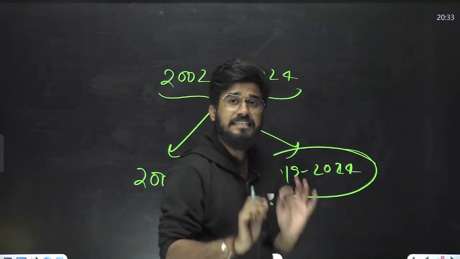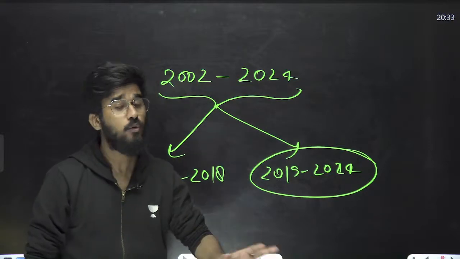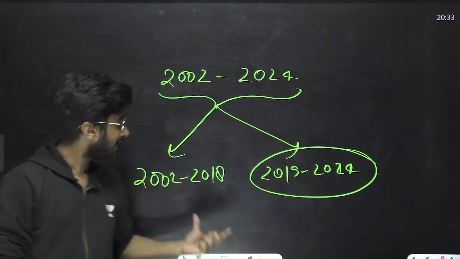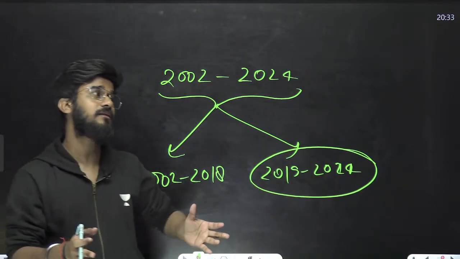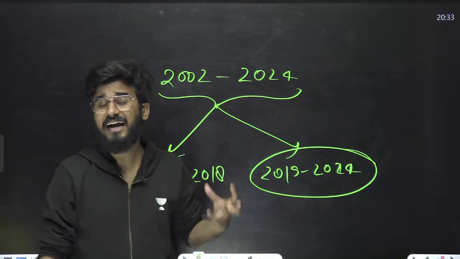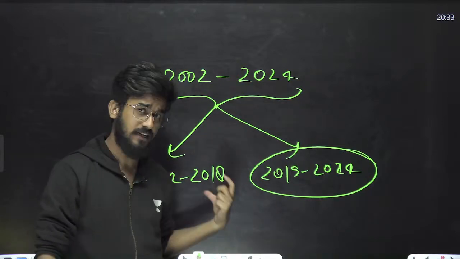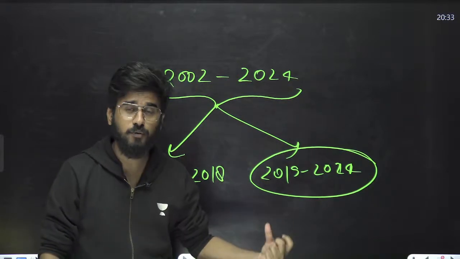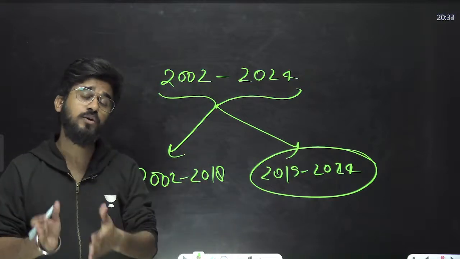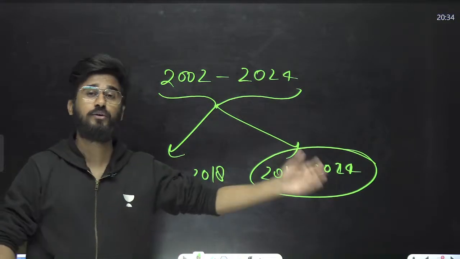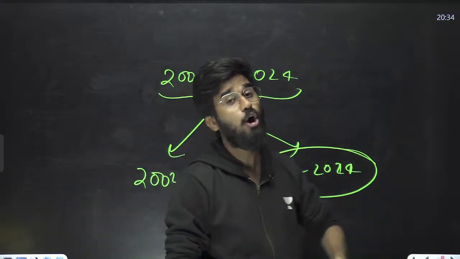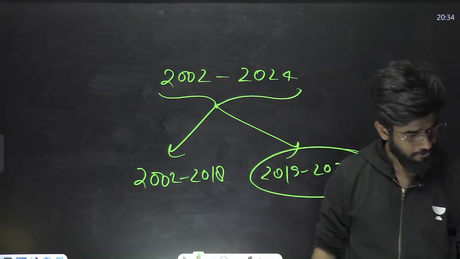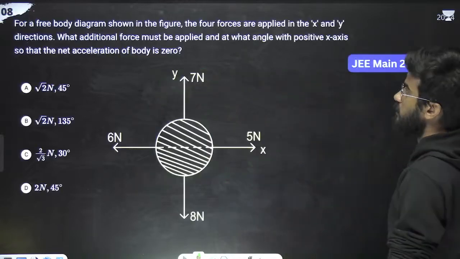This gives a basic idea of what kind of questions are going to be asked, and the later phase reminds you what kind of tough problems can be asked. So that's why we are covering questions from 2002 to 2024, so that you can solve all kinds of PYQs. Okay, now move on to the next question.